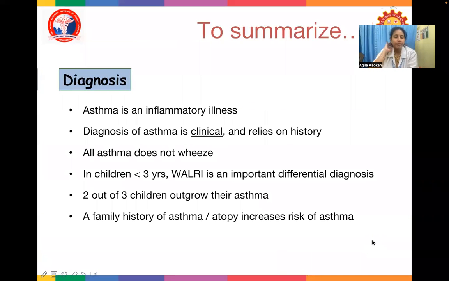To summarize, asthma is a clinical diagnosis. The diagnosis of asthma is mainly based on clinical examination and relies on history. All asthma does not wheeze. In children less than 3 years, wheeze-associated lower respiratory infection is an important differential diagnosis. 2 out of 3 children will outgrow their asthma. A family history of asthma or atopy increases the risk of asthma.